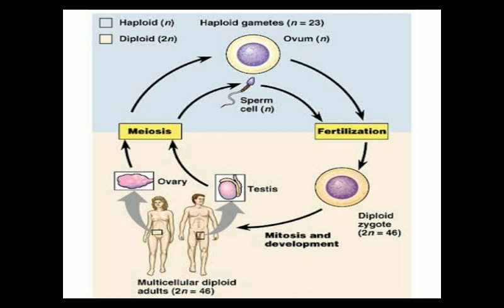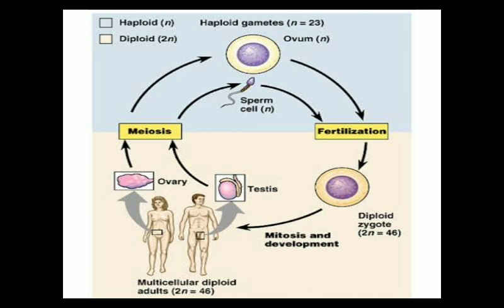The answer is here. We all know that living organisms, human male and female, are diploid in nature. Their entire body is made up of cells, and each and every cell possesses a full set of chromosomes, the diploid condition. Suppose it is 46 chromosomes. But the gametes they produce, the human male produces the male gamete, and the human female produces the female gamete. These gametes are haploid, and haploid means a half set of chromosomes. In the body of human male and female 46 chromosomes are there, but the gametes they produce possess a half set of chromosomes, only 23 chromosomes.